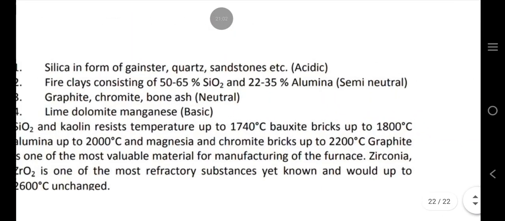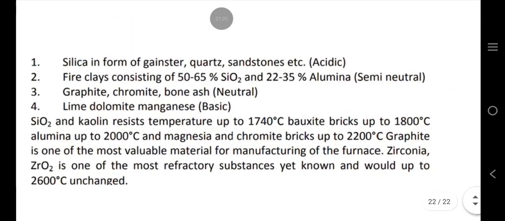Silica in form of gneiss, quartz, sandstones, etc.: acidic. Fire clays consisting of 50 to 65% SiO2 and 22 to 35% alumina: semi-neutral. Graphite, chromite, bone ash: neutral. Lime, dolomite, magnesia: basic.